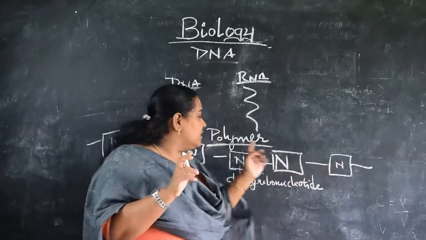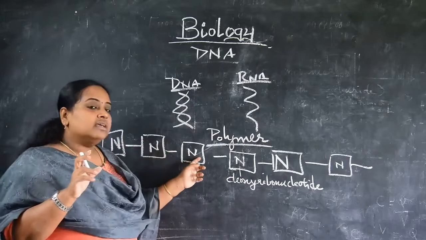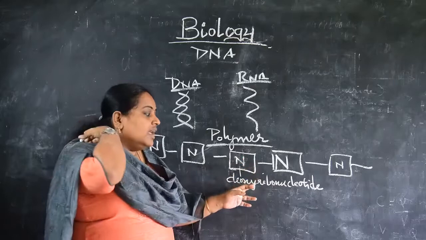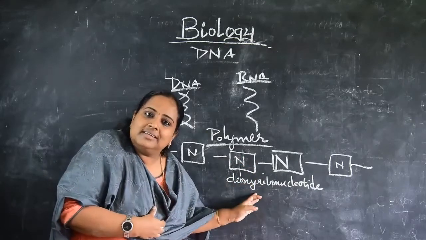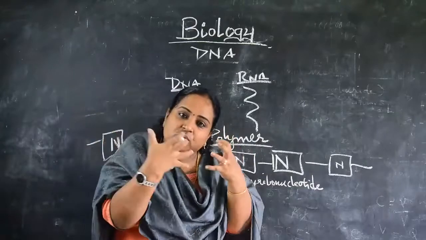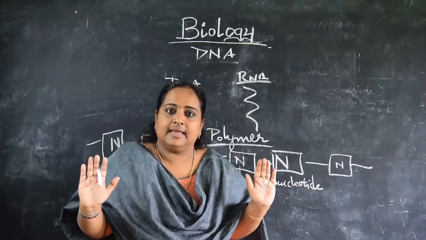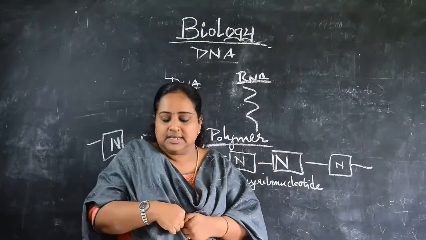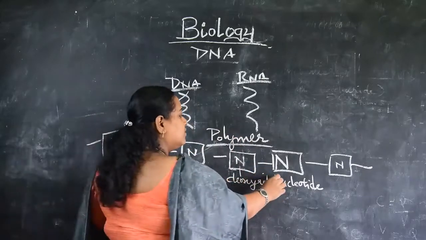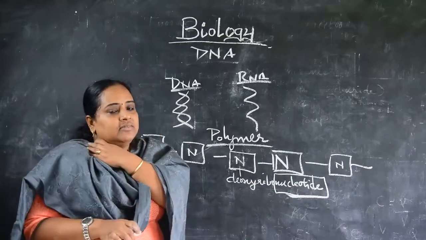So many deoxyribonucleotides are there, that is, so many monomers, and each monomer block is a deoxyribonucleotide. These deoxyribonucleotide monomers join together and form a polymer, or a chain of DNA. Hope you got it. Now we will see what this nucleotide actually is.